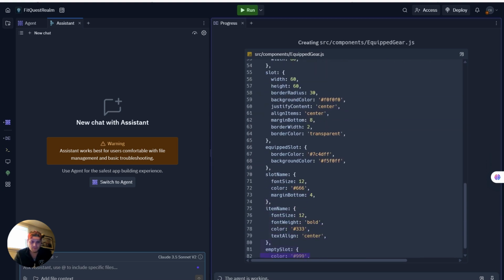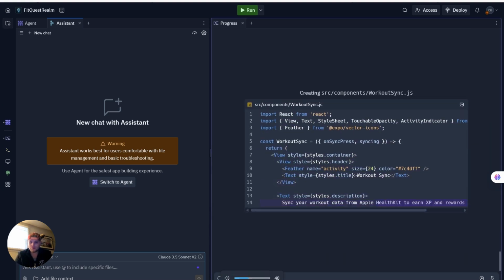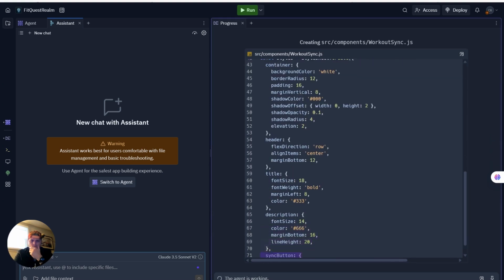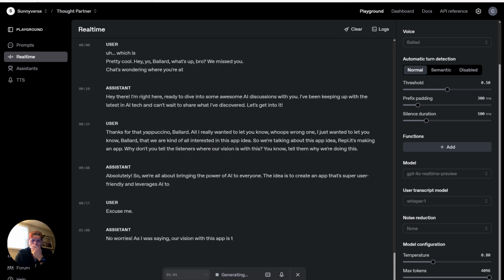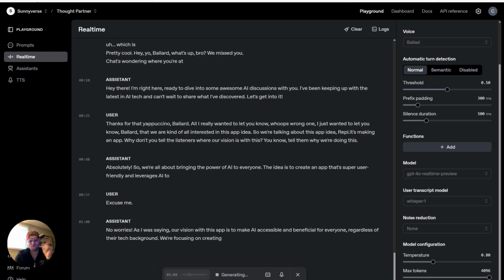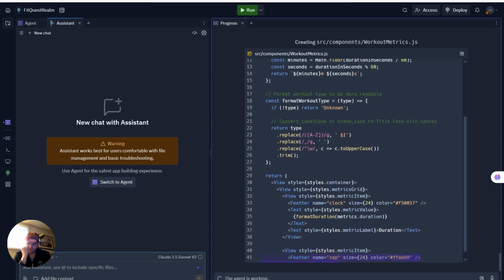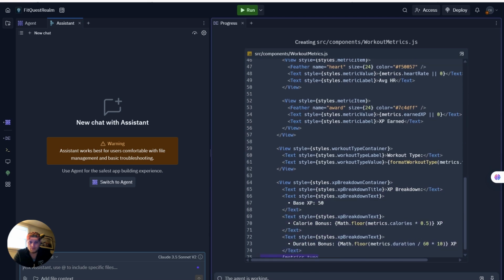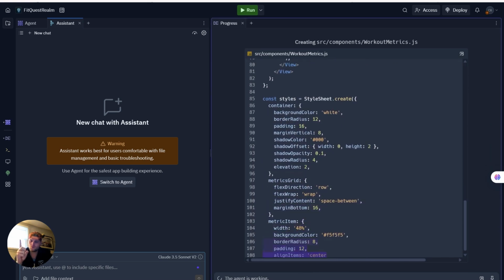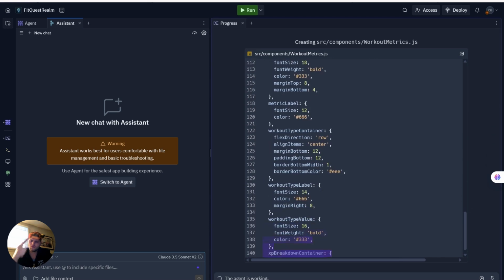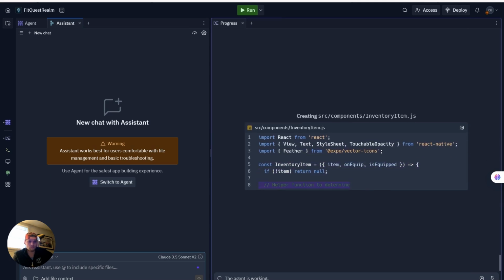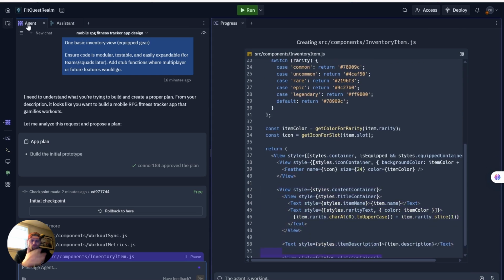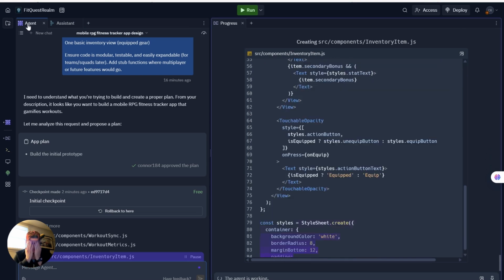Absolutely. So, we're all about bringing the power of AI to everyone. As I was saying, our vision with this app is to make AI accessible and beneficial for everyone, regardless of their tech background. We're focusing on creating tools that are not only powerful, but also easy to use. Think about automating mundane tasks, boosting creativity, and providing smart solutions that adapt to individual needs. It's all about enhancing daily life with AI.